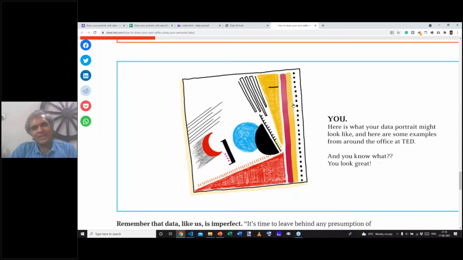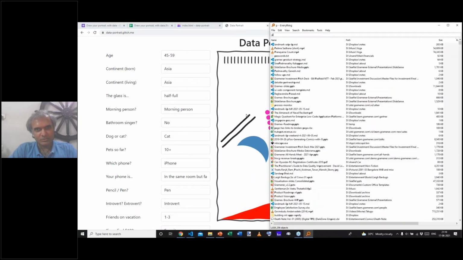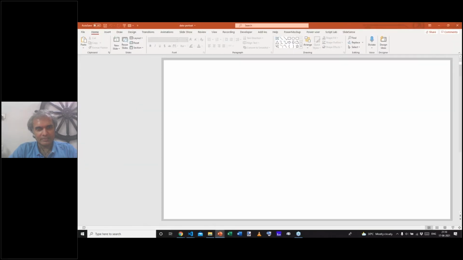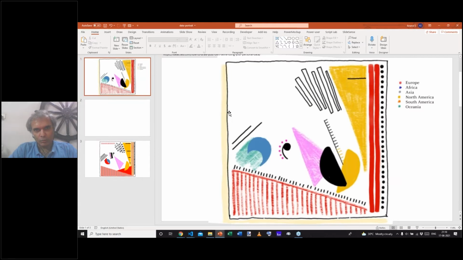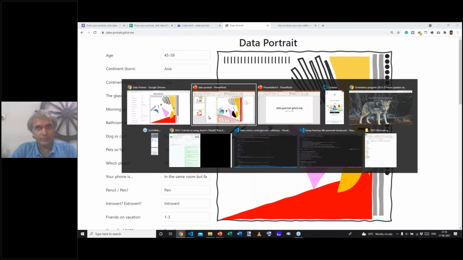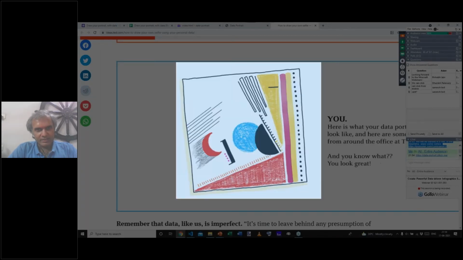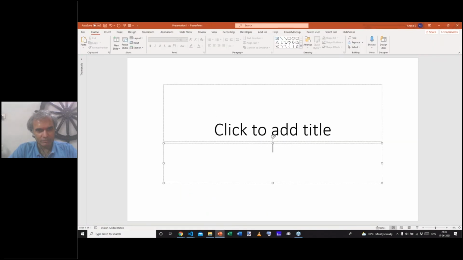Second is tooling. Well, I just use PowerPoint. And you'd be surprised how easy this was to create. So let me in fact show you how to do that. What I did here was copy paste this image, literally. So I'm going to do that from scratch right now. Let's copy this and we'll put it on a brand new presentation.